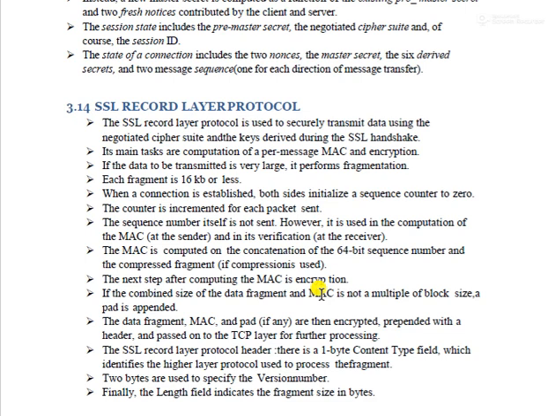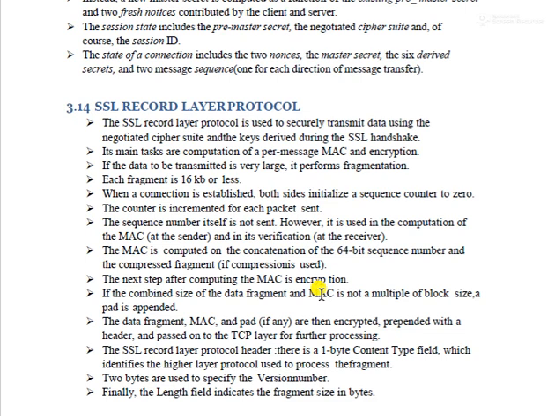After the client and server authenticate with each other using the SSL handshake protocol, they can start transferring the data. The data is sent in the form of packets. If the data size is less than 16 KB, they can send it directly. Otherwise they make fragments, each less than or equal to 16 KB, and then send them.